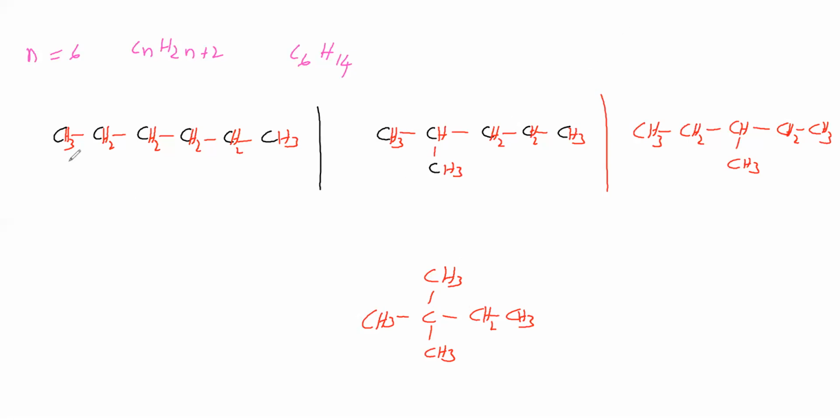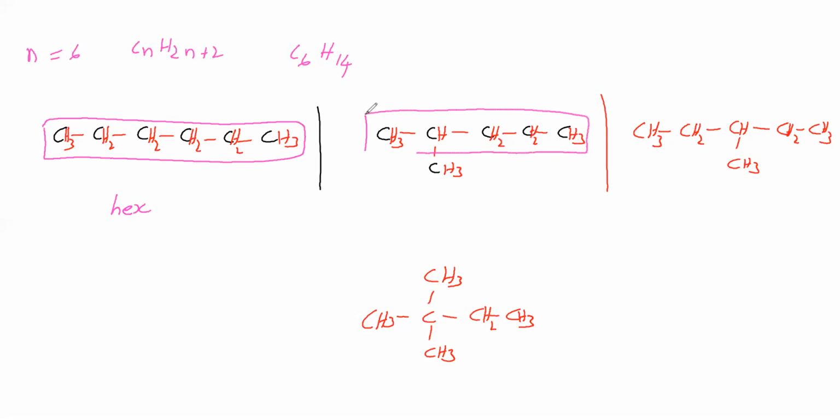Let us select parent chain in all the compounds. In this compound, the parent chain is this. The parent chain contains how many carbons? 6 carbons. Therefore, hex is the root word. In this compound, parent chain is this one. Longest continuous carbon chain is parent chain. It contains 5 carbons. Therefore, pent.